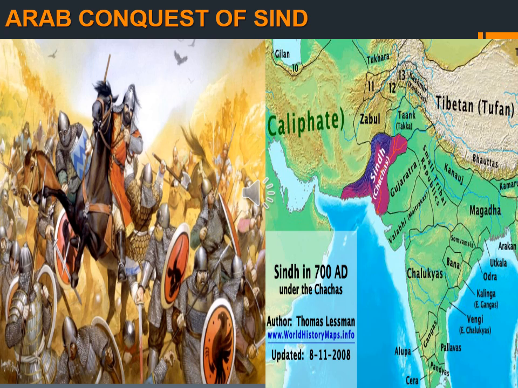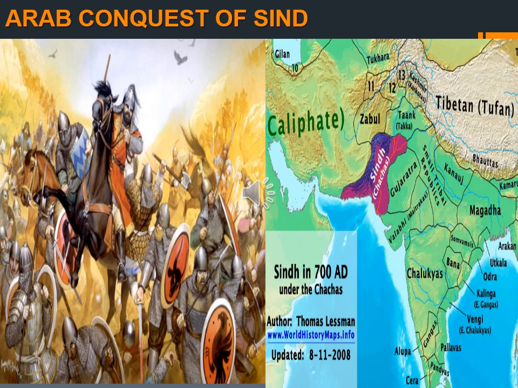By the end of the 9th century, with the decline of the Abbasid Caliphate, the Arab garrisons in India and elsewhere threw off the Caliph's control and began to rule independently. Before that, the Abbasid Caliph controlled the Muslim expansion. But at the end of the 9th century the Arab garrisons in India and elsewhere threw off the Caliph's control because the Abbasid Caliphate became weak.